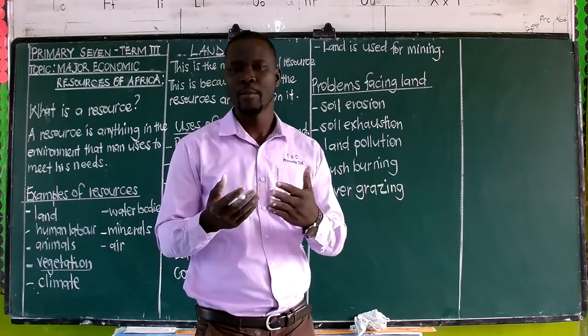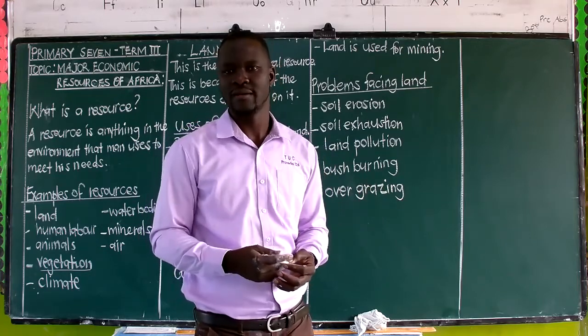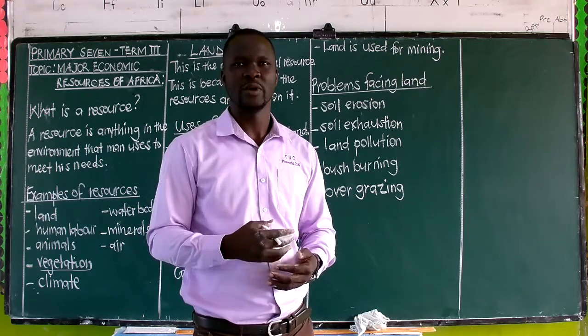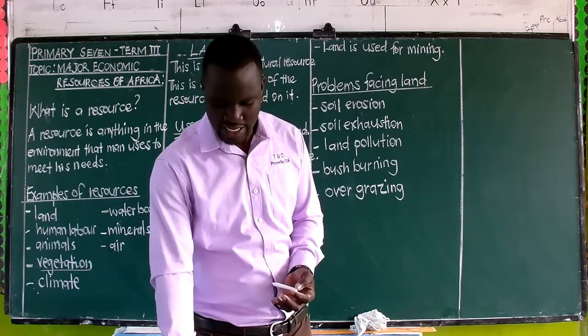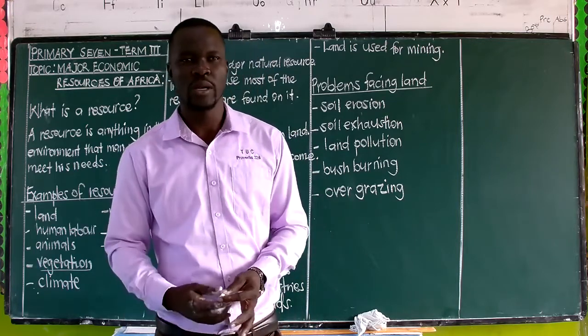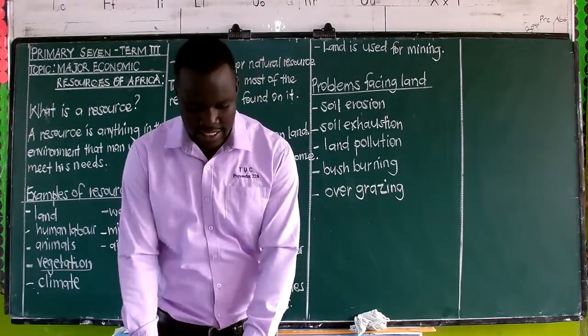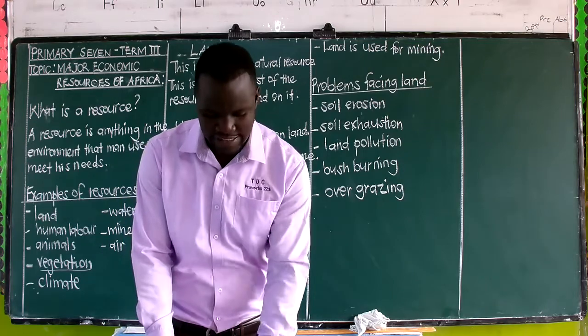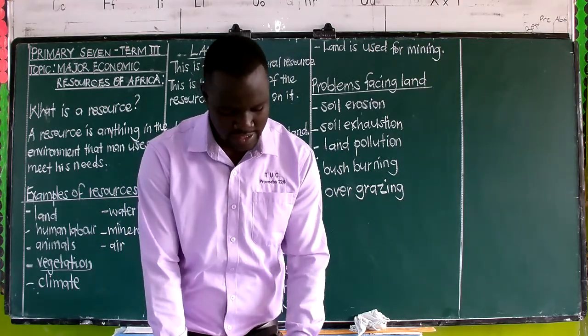And other poor farming methods like monocropping, and continuous using of land without allowing it to rest, as we have already mentioned. So all these problems will make the land in an area lose its fertility, thereby the land fails to perform well or to bear what it was supposed to.